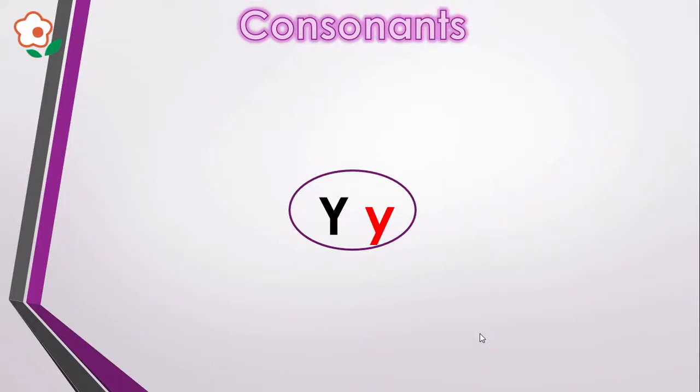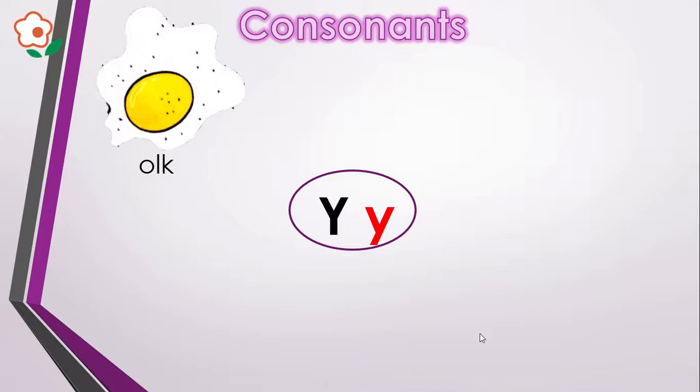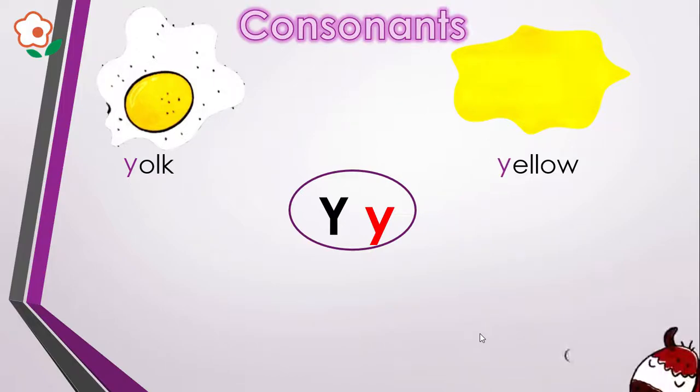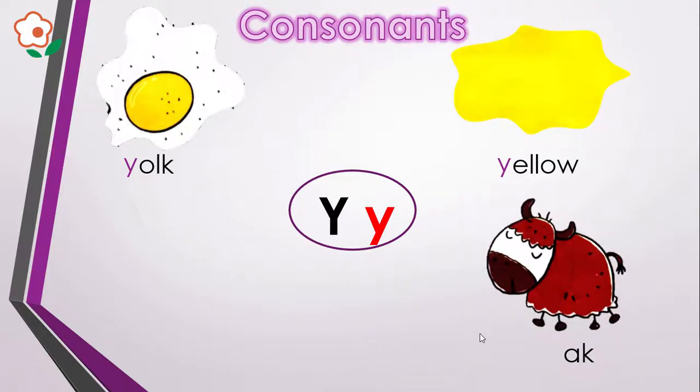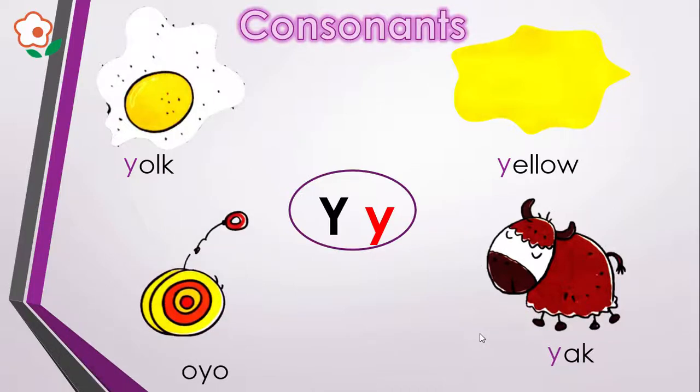Next letter here we have Y, J. Y is the name of the letter and J is the sound. York. Say york and listen carefully what is the beginning sound. Yeah, it's Y, J. Yellow. Say yellow. Yeah, it also produces the beginning sound J. Y, J. York. Yo-yo. Yo-yo also begins with Y, J.